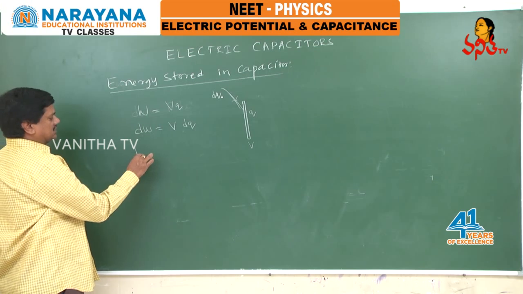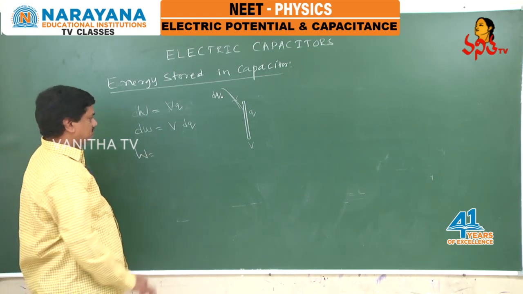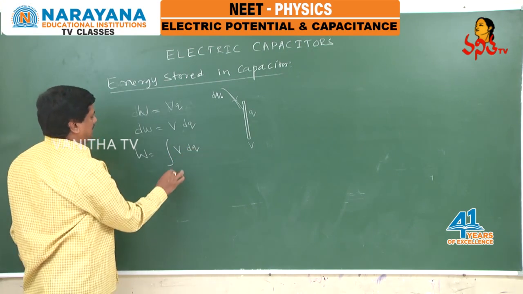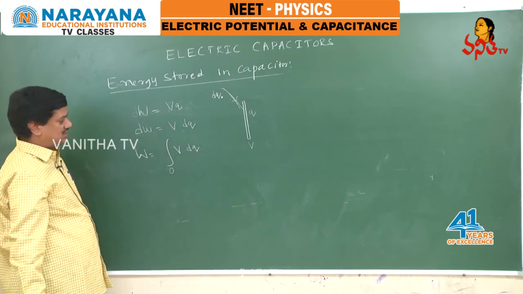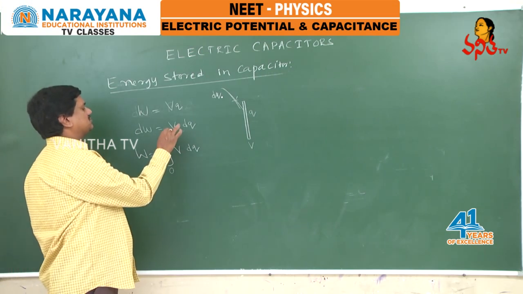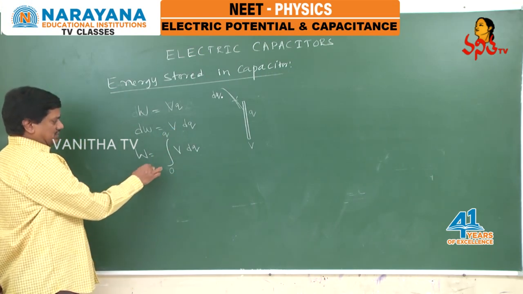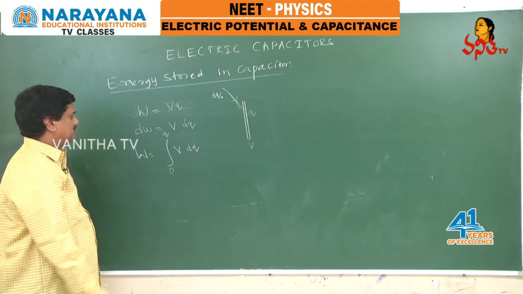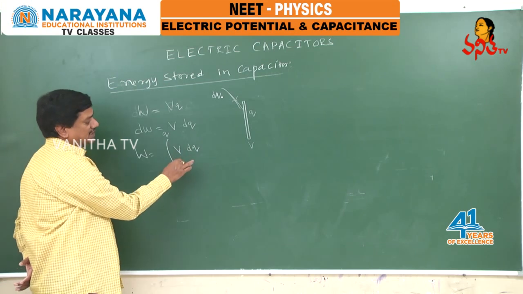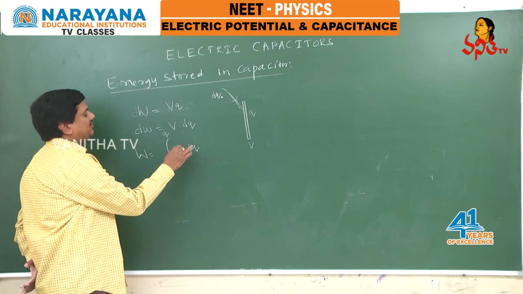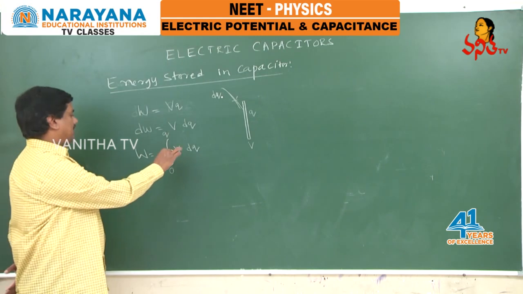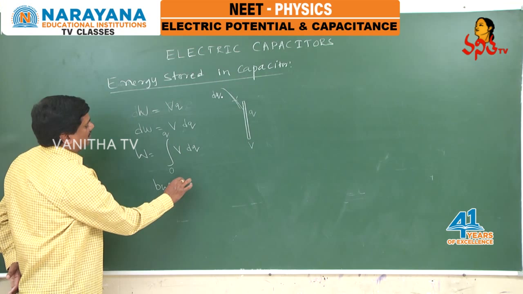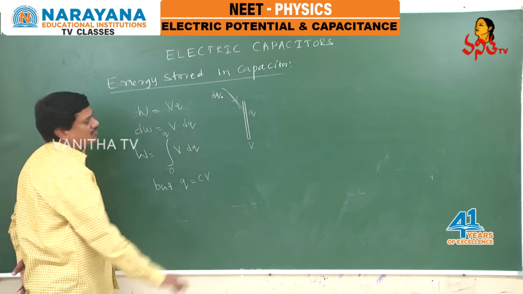I want to calculate the work done: W equals the integral of V dQ. Initially the capacitor is uncharged, say 0, and finally I want to give some charge Q. W equals the integral from 0 to Q of V dQ. But to integrate V with respect to Q, I have to write V in terms of Q. For that I'll use a formula. What is that formula? Q equals CV.